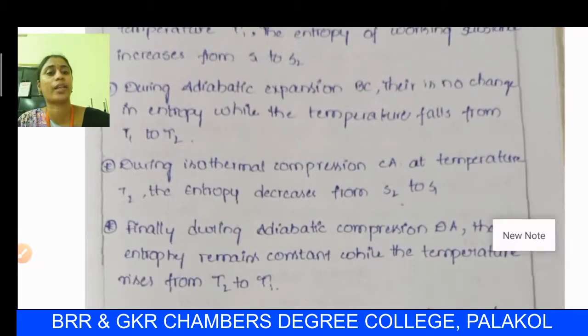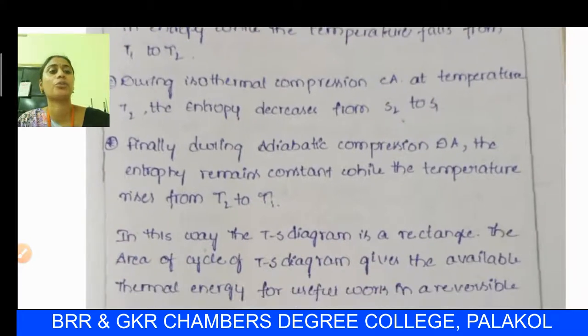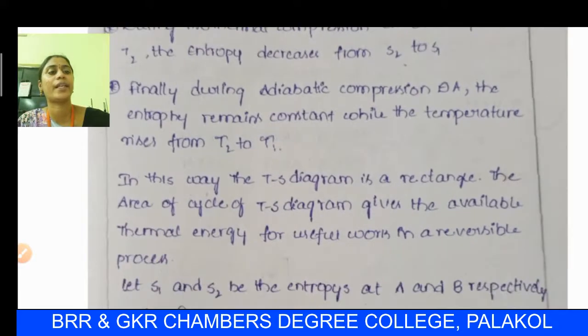And the fourth step, finally, is adiabatic compression DA. In this step also the entropy remains constant. Entropy is a physical property, and we know that it remains constant in an adiabatic process. Hence during the fourth step, adiabatic compression DA, entropy remains constant while the temperature rises from T2 to T1. In this way, the TS diagram is a rectangle.